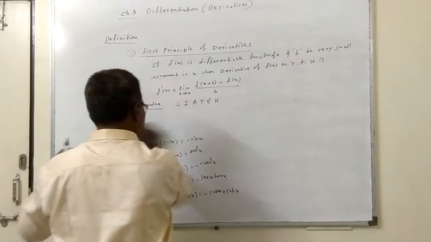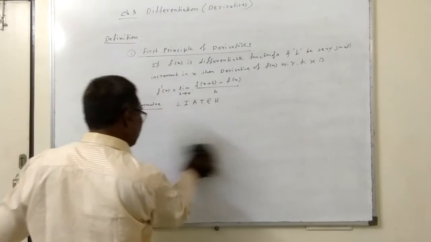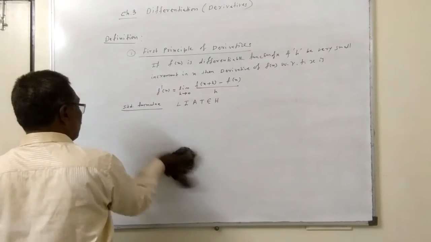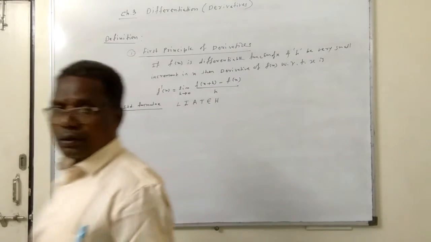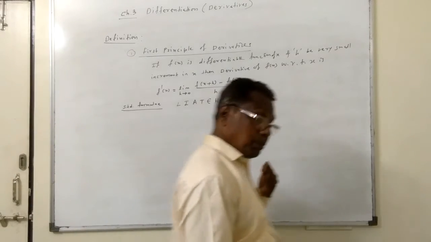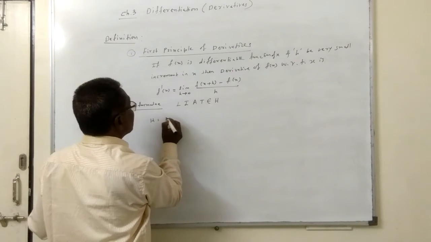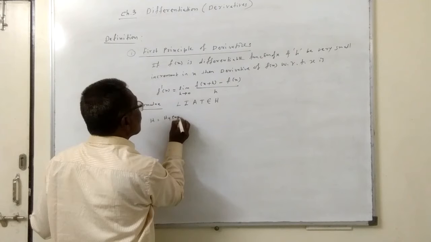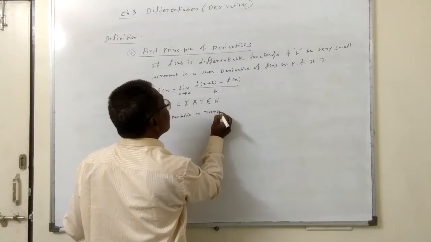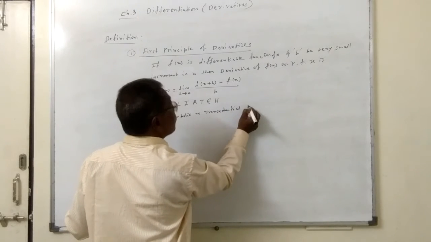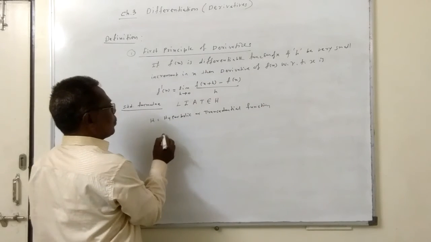Now the next function is h, meaning the hyperbolic and transcendental functions. Actually this function is not included in the 12th board syllabus, but examples are coming in JEE question papers, for advanced and also for engineering. So h means hyperbolic or transcendental functions. There are six functions.